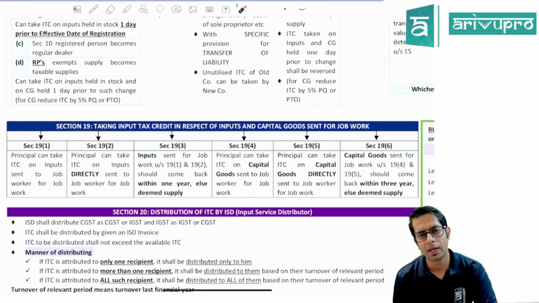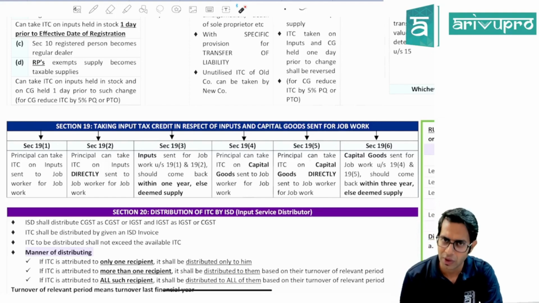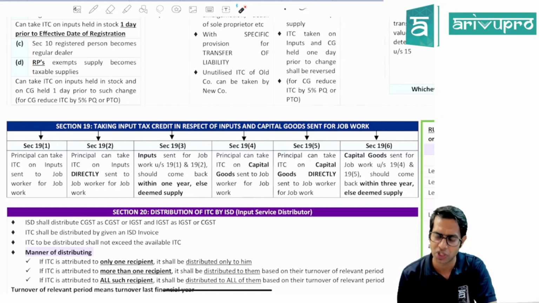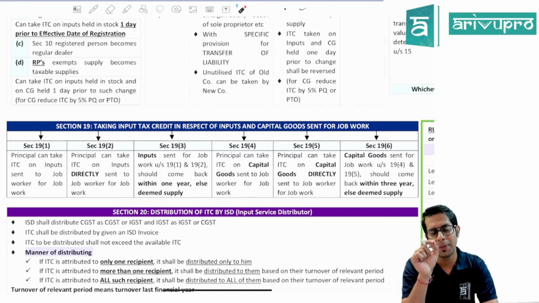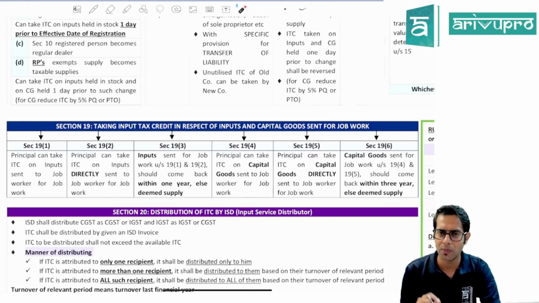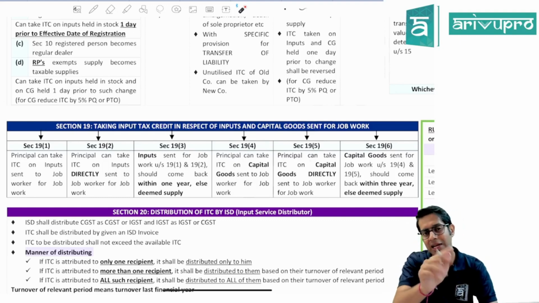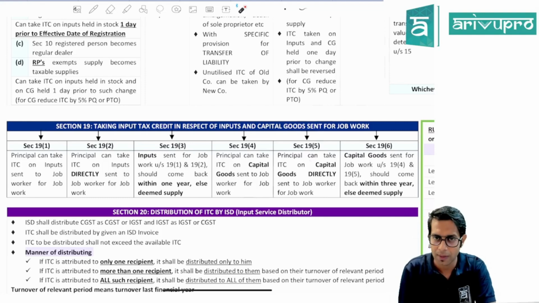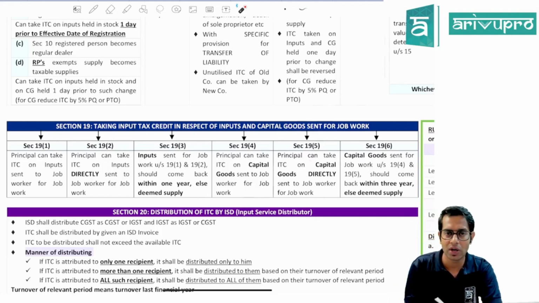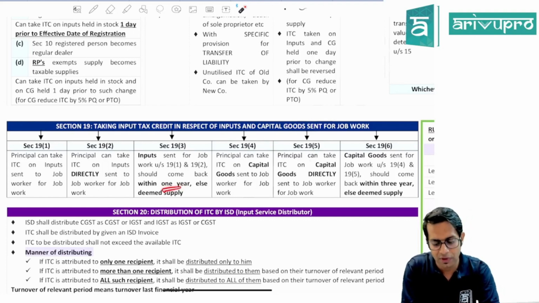Then section 19 talks about input tax credit in case of job work. Section 19 subsections 1, 2 and 3 say the principal can take input tax credit on whatever inputs are sent by him to the job worker for the purpose of job work, and the principal can also take the input tax credit on whatever inputs are directly sent to the job worker for the purpose of job work. Now, whatever inputs are sent to the job worker should come back to the principal within the period of 1 year.